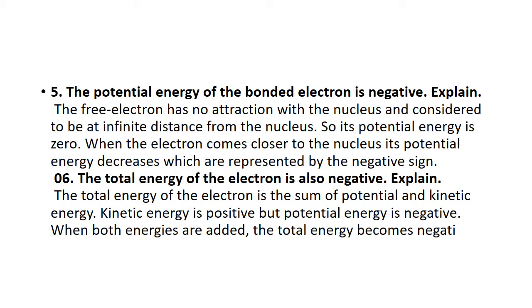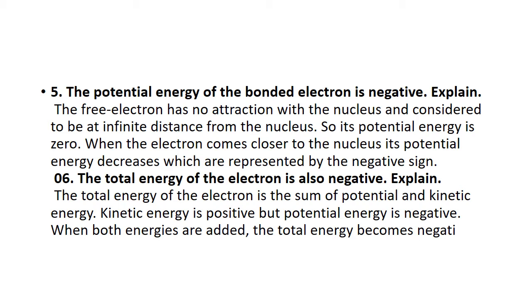We have mathematically derived the energy of an electron. We have also derived the radius of an electron in chapter number 5. This question is taken from the energy: the potential energy of the bonded electron is negative. You have calculated the energy and radius of an electron so many times. So you can conclude that the answer will be negative.